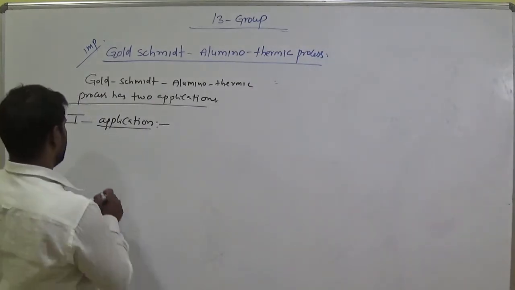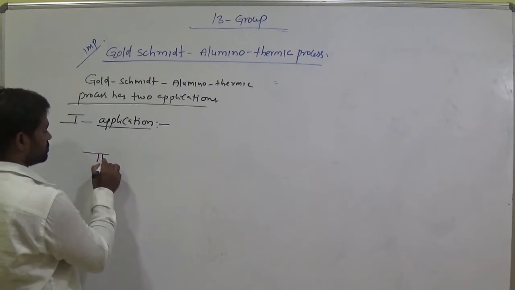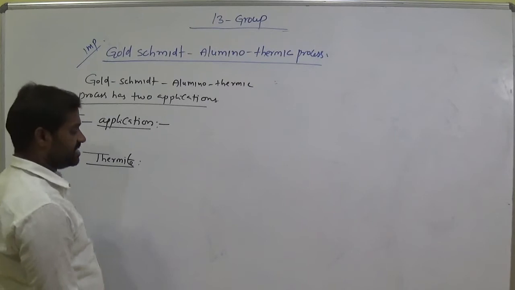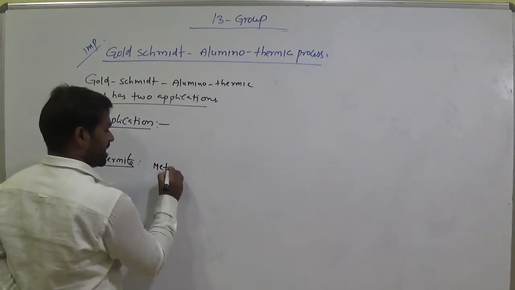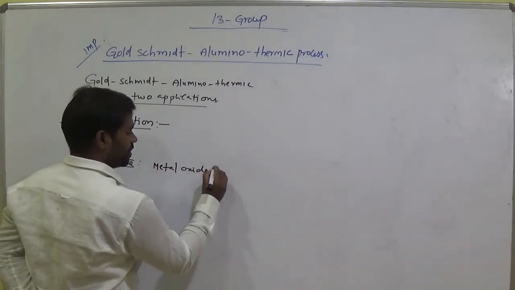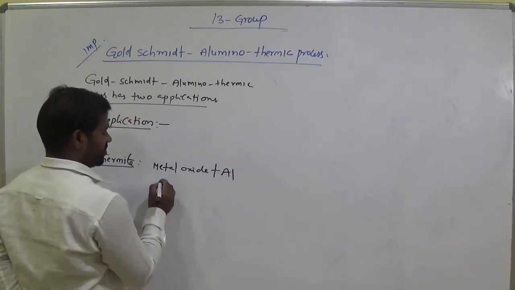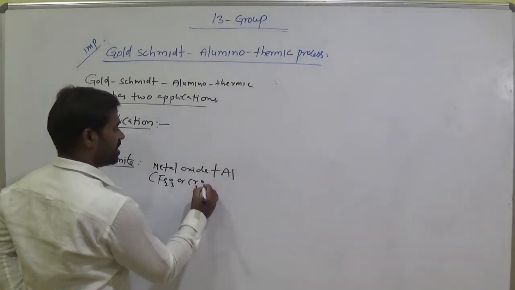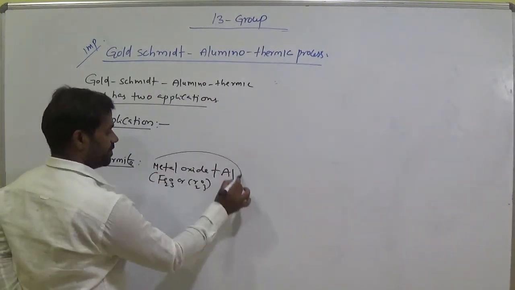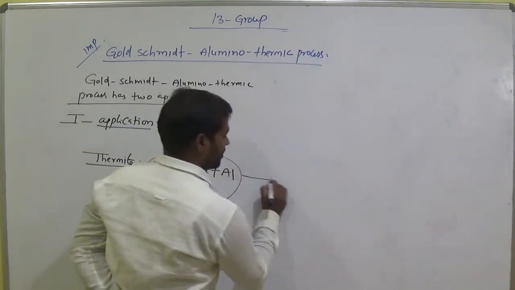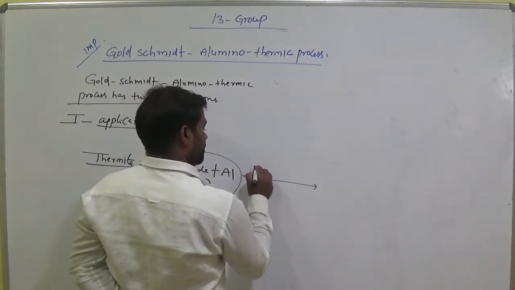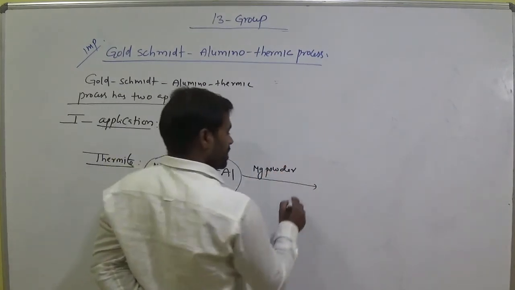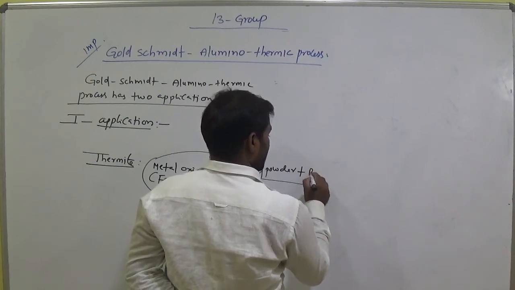Let's see here. Thermite means metal oxide plus aluminium. Metal oxide means, suppose, Fe2O3 or Cr2O3, like this, with aluminium in presence of magnesium powder and barium peroxide.